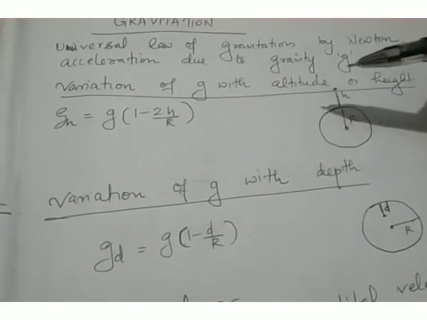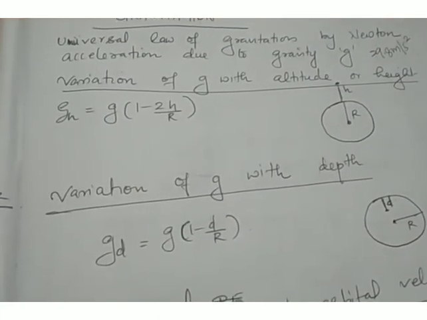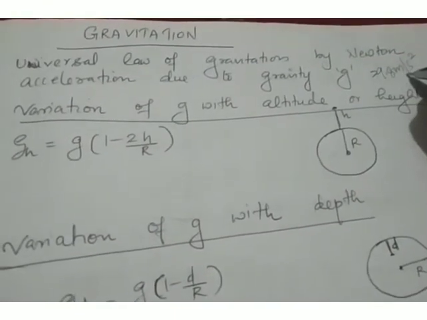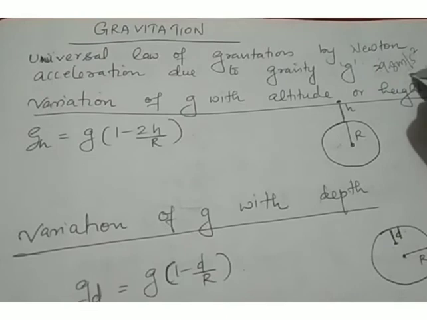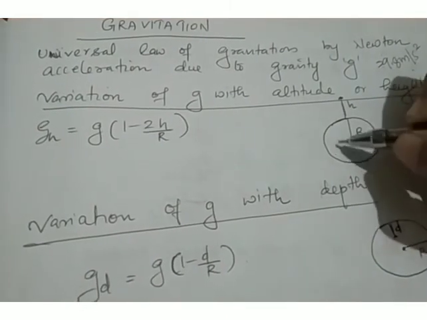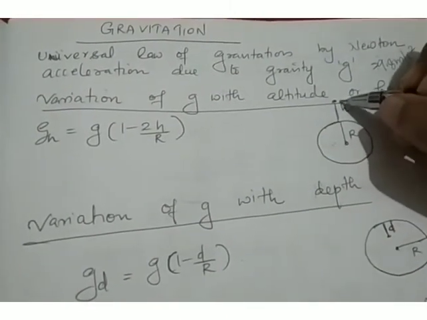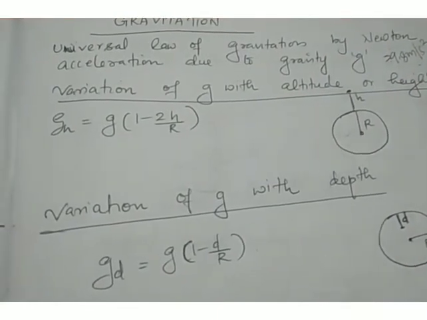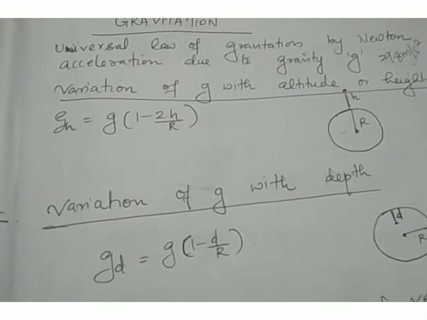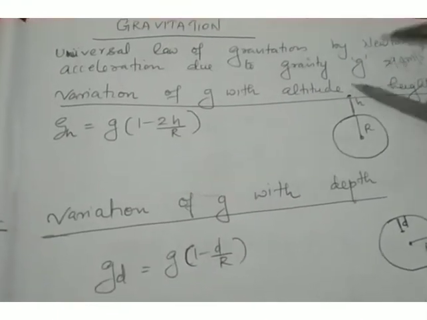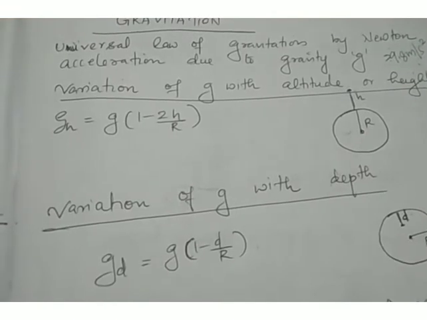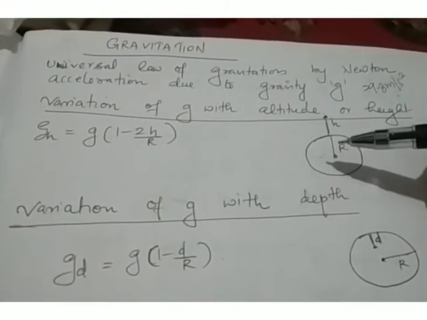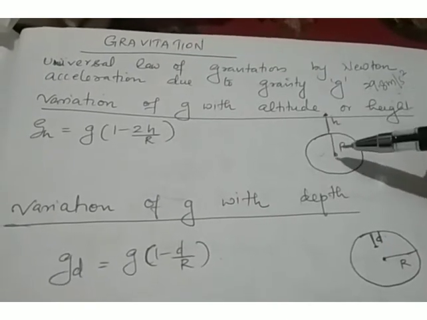Now, I told you acceleration due to gravity has a small variation, but at the same time, this value g equal to 9.8 meter per second square is valid for the objects on the surface of the earth. If we consider a point which is above the earth, or a point which is below the earth, the acceleration due to gravity g is different. There the acceleration due to gravity can be found out using this expression. The acceleration due to gravity varies with the altitude and with the depth.